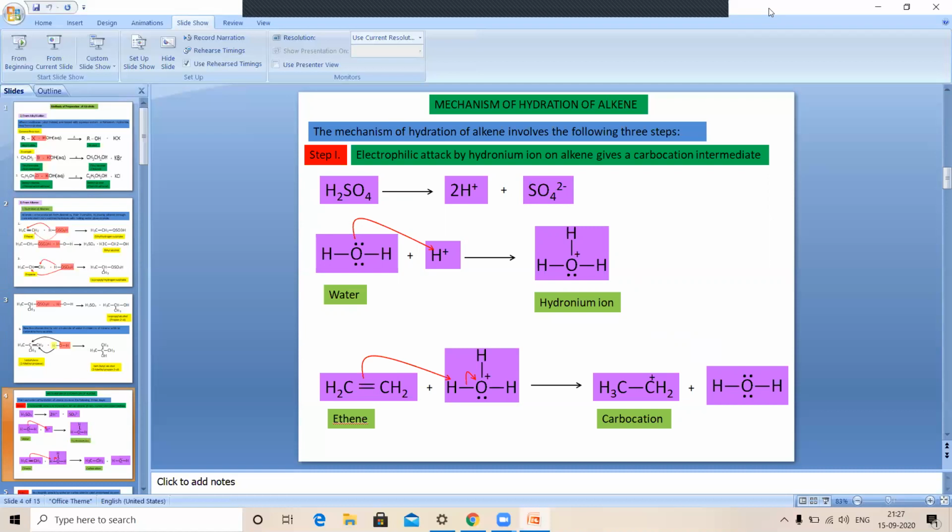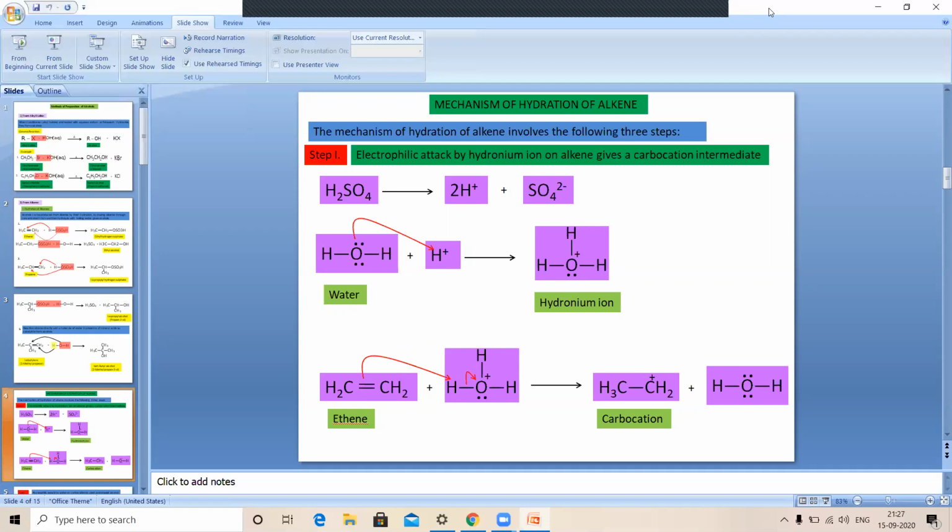If we look at the slide, H2SO4 dissociates to give 2H+ ions and an SO4 2- ion. This hydrogen, that is the proton, acts as the electrophile and attacks a water molecule, and a hydronium ion is formed. This hydronium ion attacks ethene, and the corresponding carbocation is formed, because the double bond is converted into a single bond.